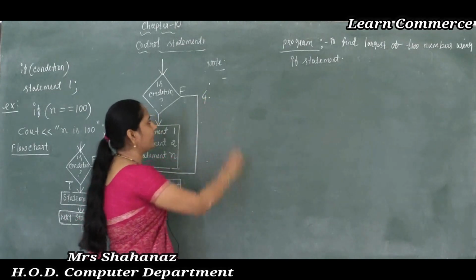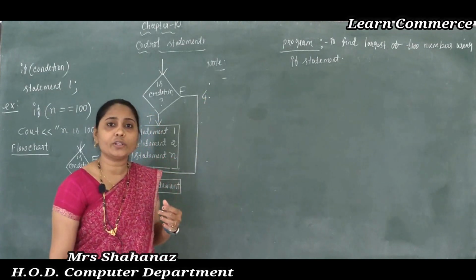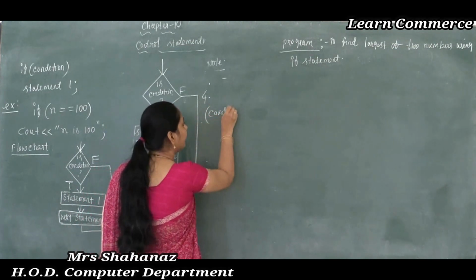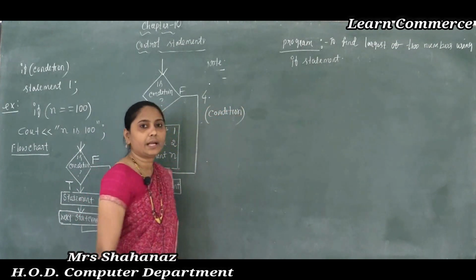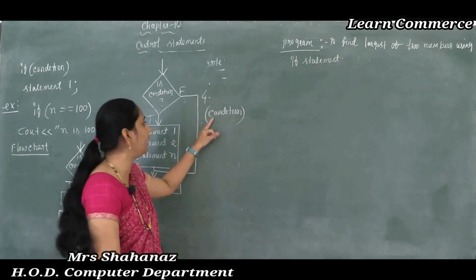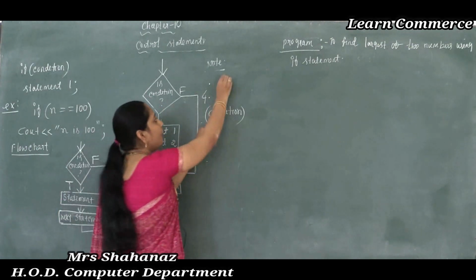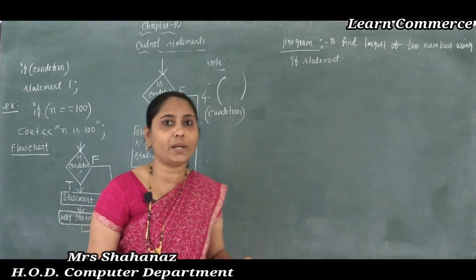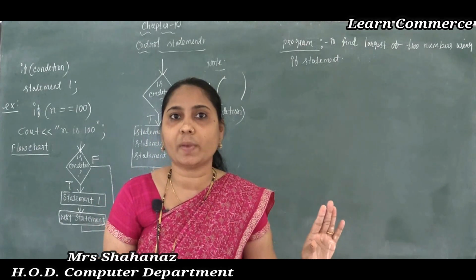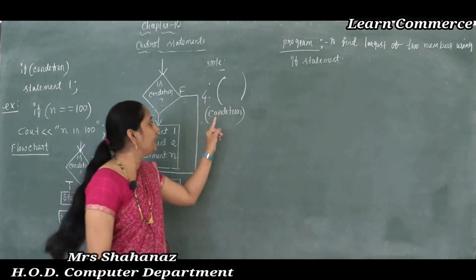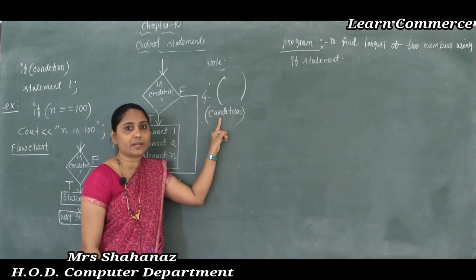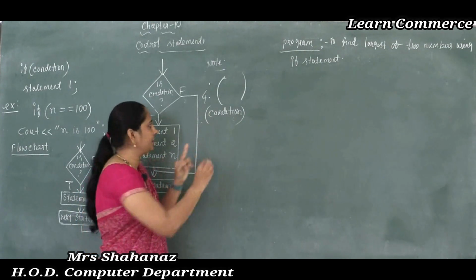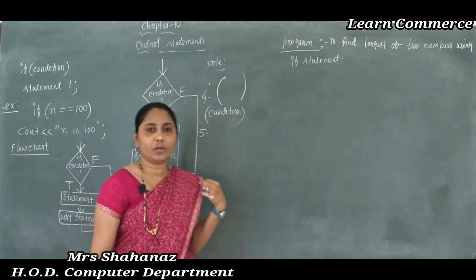And the fourth point, the most important point, is how we are going to write the condition. Here the condition must be put inside the parentheses. Not a square bracket, not a flower bracket; the condition must be put inside the parentheses. So this is our fourth point.